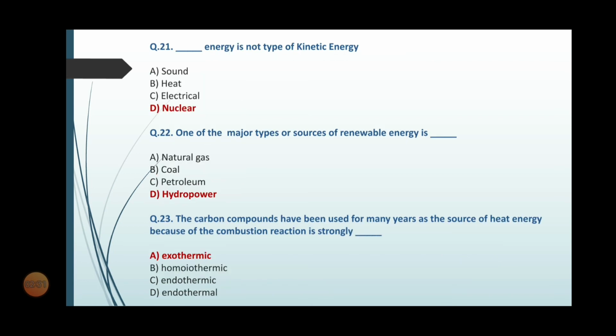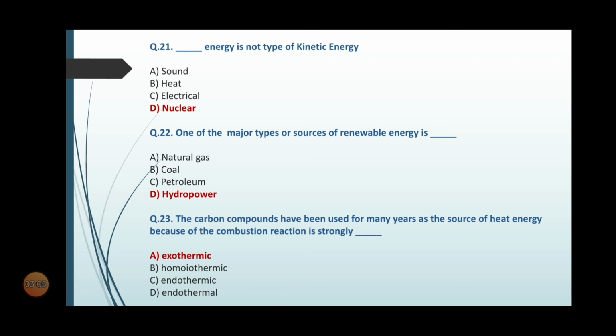Question number 21. Dash energy is not type of kinetic energy. The options are option A, sound, option B, heat, option C, electrical, option D, nuclear. So the correct option is option D, nuclear. Question number 22. One of the major type of source of renewable energy is dash. The options are option A, natural gas, option B, coal, option C, petroleum, option D, hydropower. So the correct option is option D, hydropower.